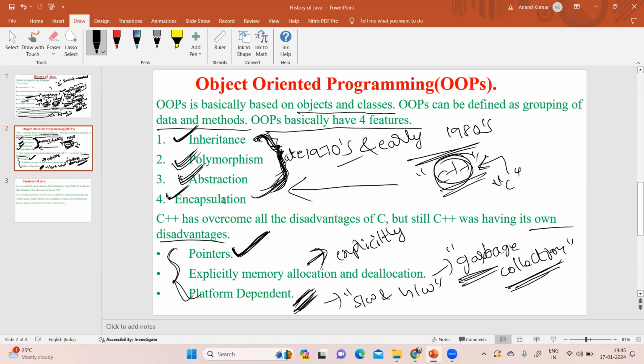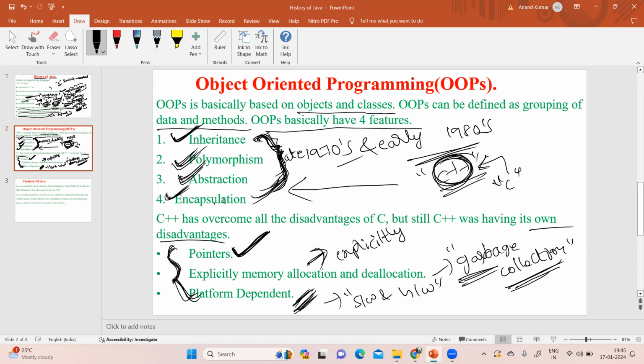These are the major limitations we have in C++. Code reusability, polymorphism, abstraction and encapsulation were introduced in C++, even though it has its own limitations.